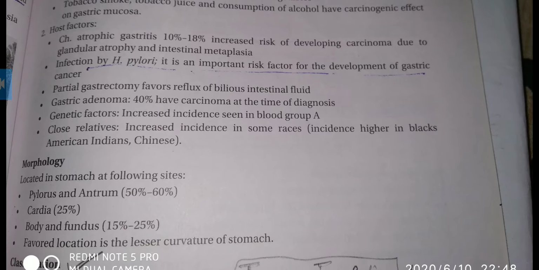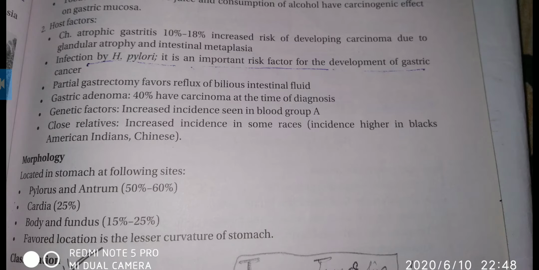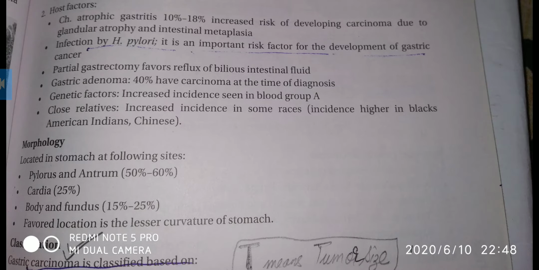Then gastric adenoma, 40% have carcinoma at the time of diagnosis. Genetic factors: close relatives, and increased incidence in some races, higher in blacks and Americans.